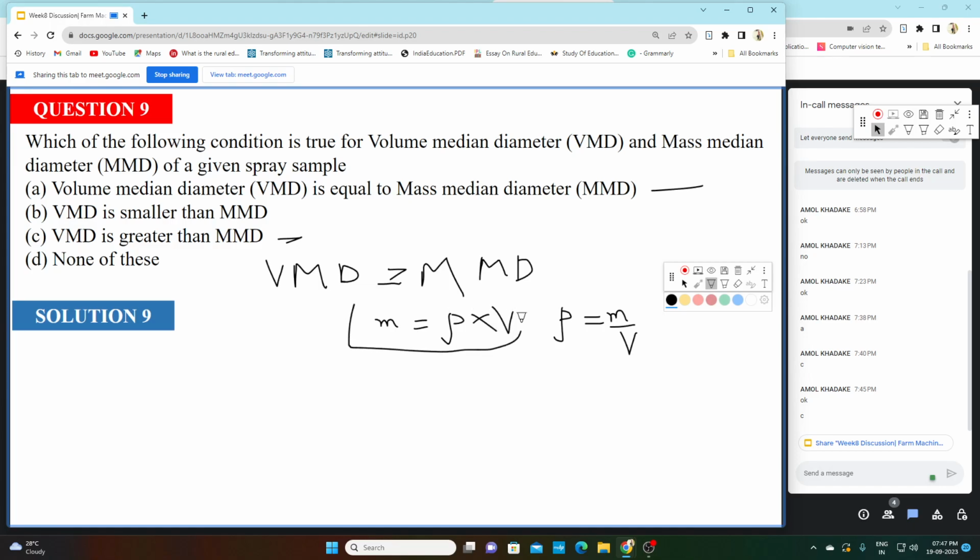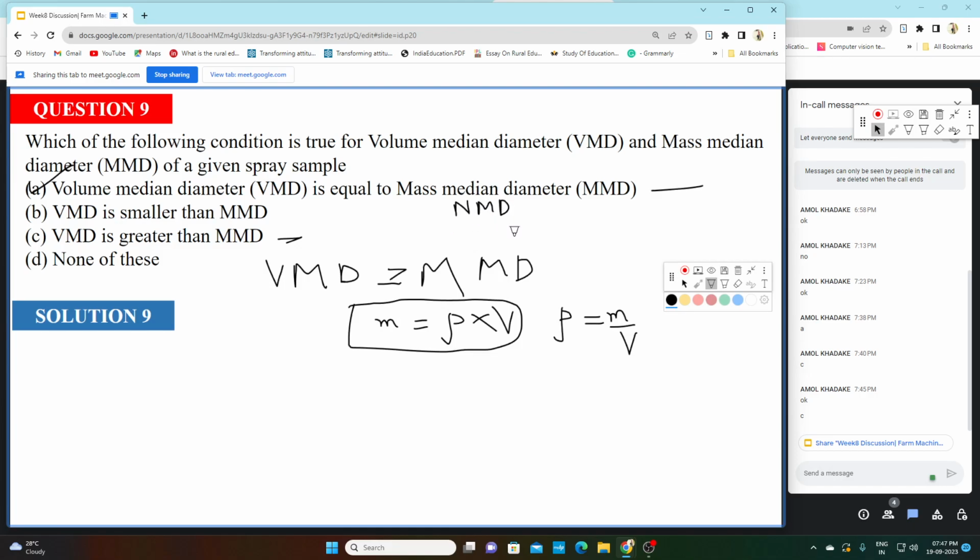As density will remain constant for a spray droplet, that is why your mass median diameter is equal to volume median diameter. A is the right answer. There is another thing known as number median diameter.